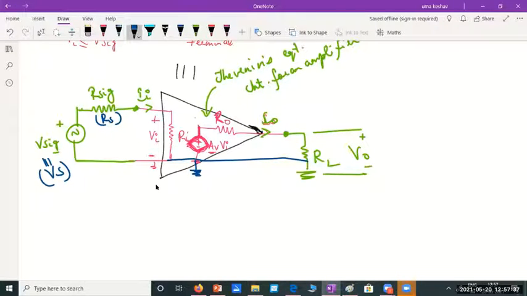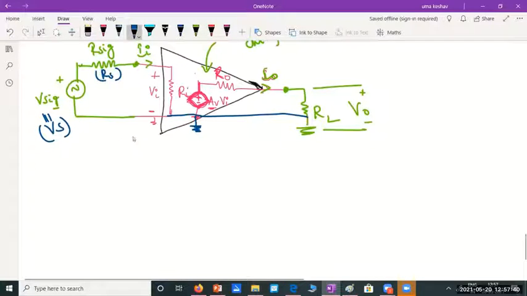Now, in this circuit, can you tell me what would be the value of the input voltage Vi? How do you determine the value of Vi? V sig minus drop across R sig. Or if you know V sig and if you know it is split across two resistors, voltage divider rule.